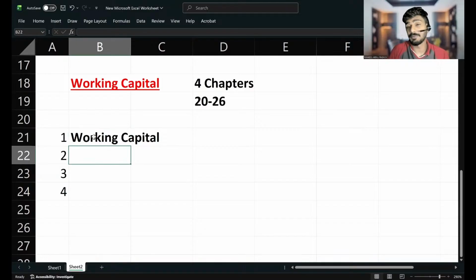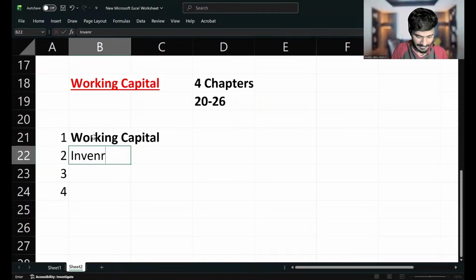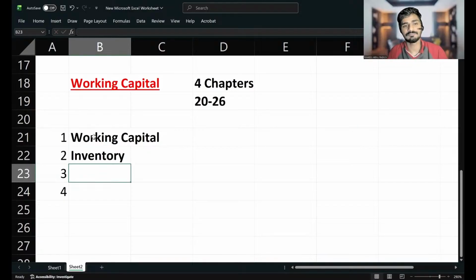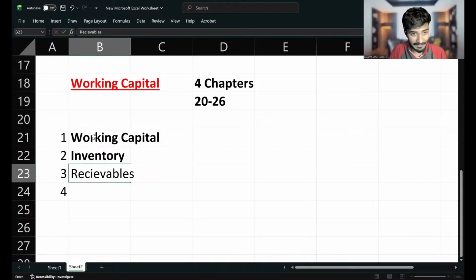Then in the second chapter, we will discuss some more topics. What was the second chapter? Inventory management. The second chapter was about inventory. Inventory is also part of working capital; the amount we invest in inventory is also called working capital. Next chapter was receivables and payables.